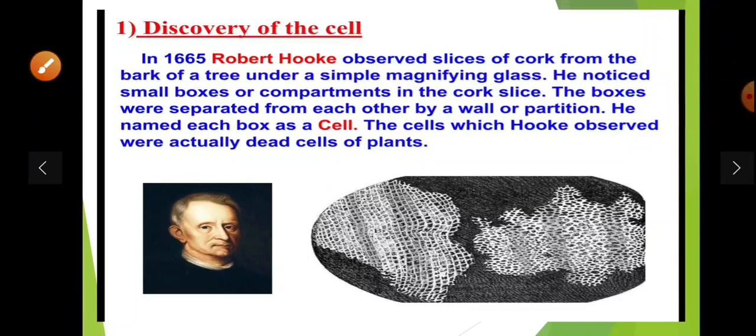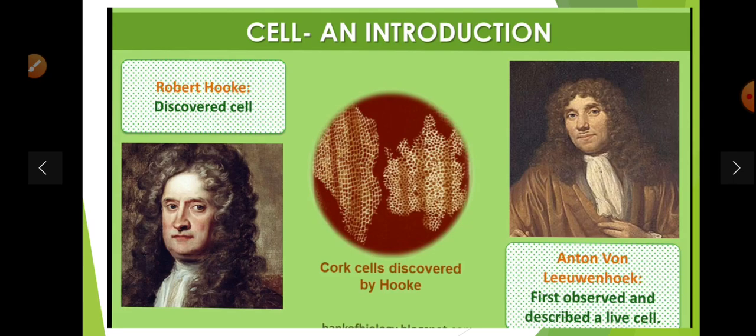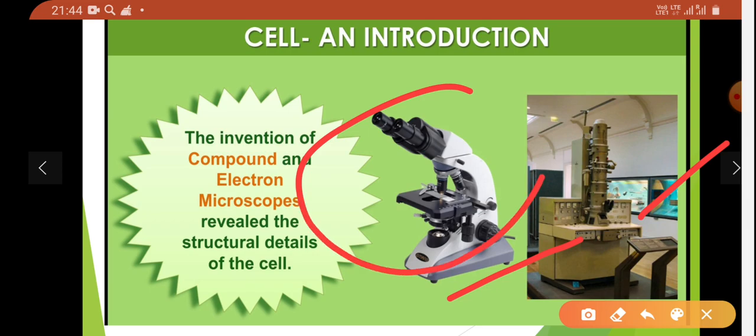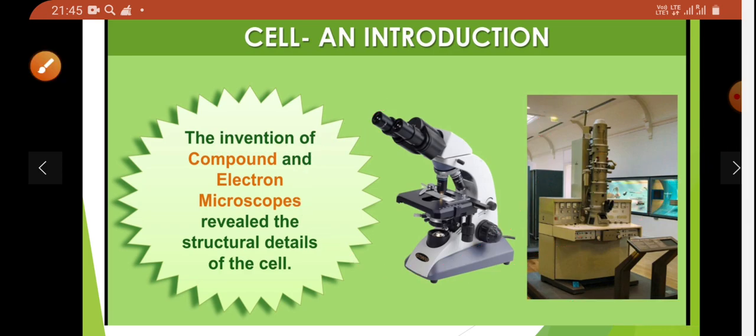So the cell was discovered by Robert Hooke in 1665. That was the first dead cell of the plant. Anton van Leeuwenhoek first observed and described a live cell also. Due to advancement in technology, the invention of the compound and electron microscope revealed the structural detail of the cell, and now each component of the cell can be studied.